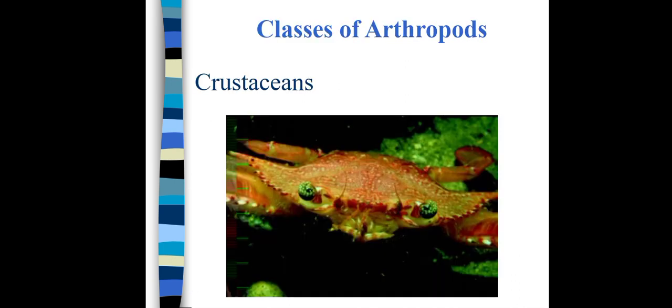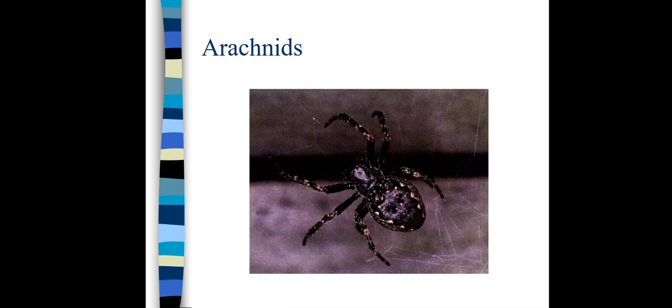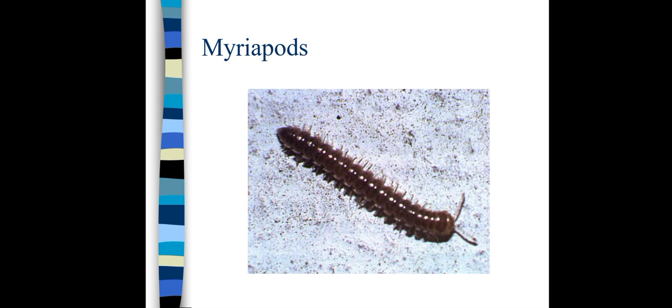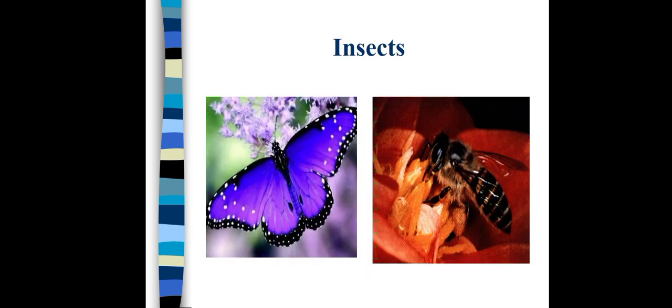Diagrams. Crustaceans, crabs are included in them. Arachnids, spiders. Myriapods, centipede and insects. Do you know that in all the living organisms, those who are present in the largest number are insects, or most populated animal are insects.